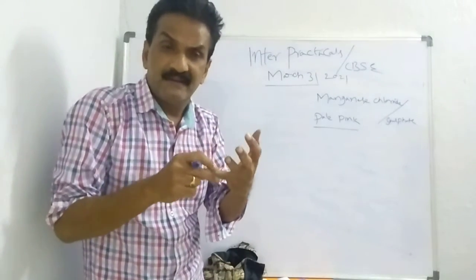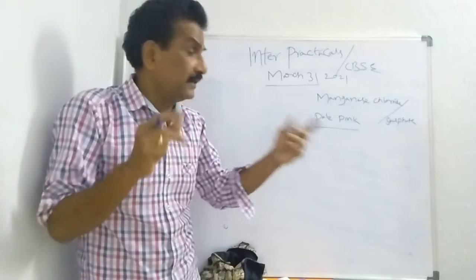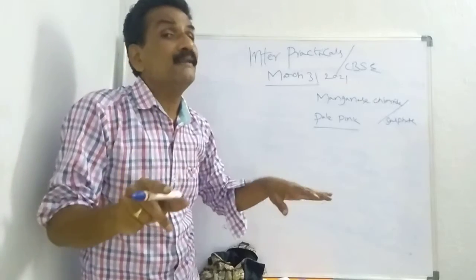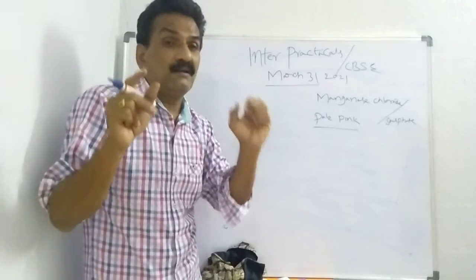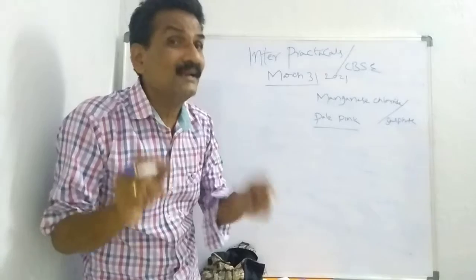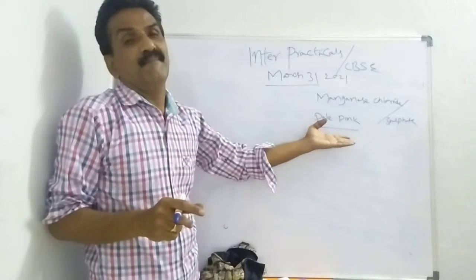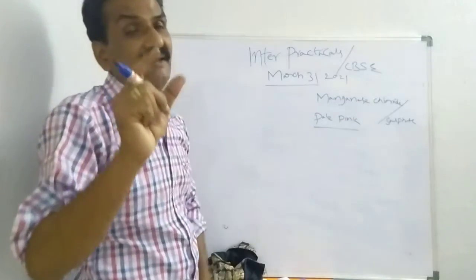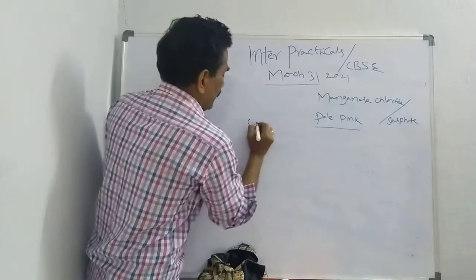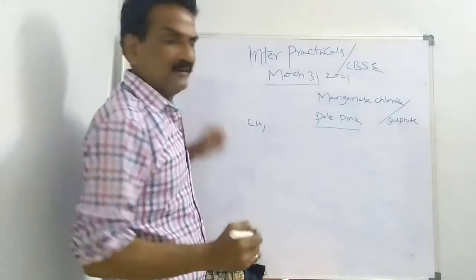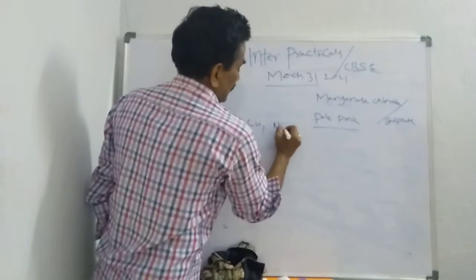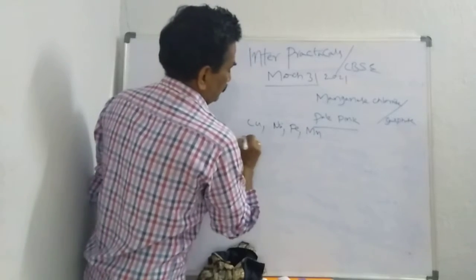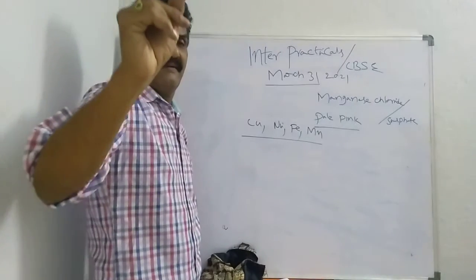If it is dark blue, copper nitrate; light blue, copper sulfate; light green, ferrous sulfate; dark green, nickel nitrate; pale pink, manganese. So we have copper, nickel, ferrous, manganese.